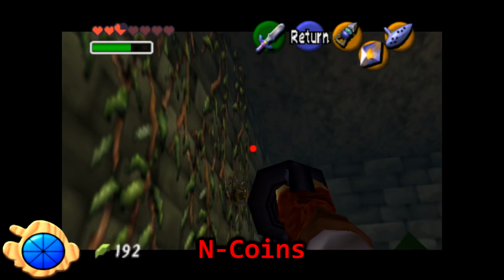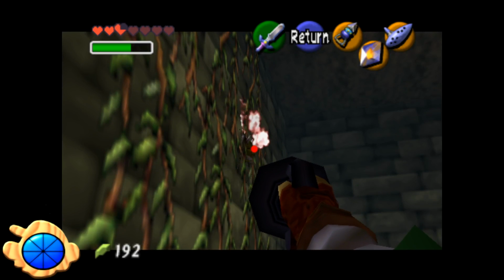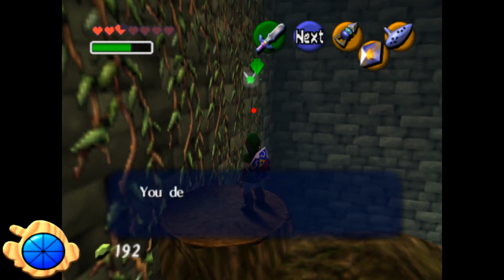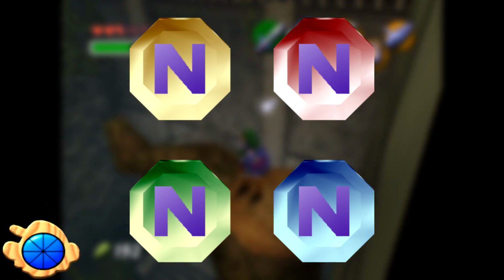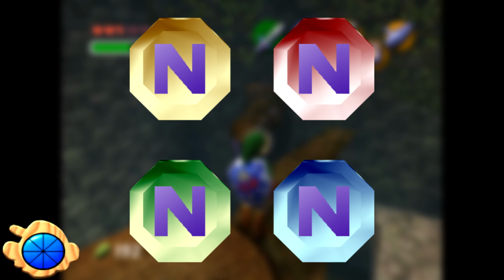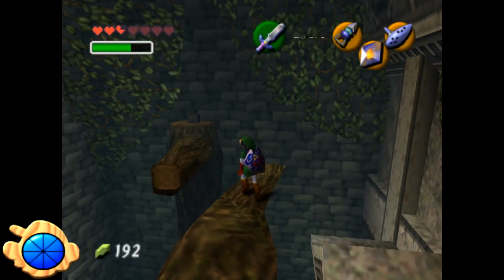N-coins. Within some of the game's debug text, Skulltula tokens are referred to as N-coins, and there exist 4 unused models for the aforementioned coins. They match up with the colors of the 4 main types of rupees, so they were most likely some alternate form of currency.